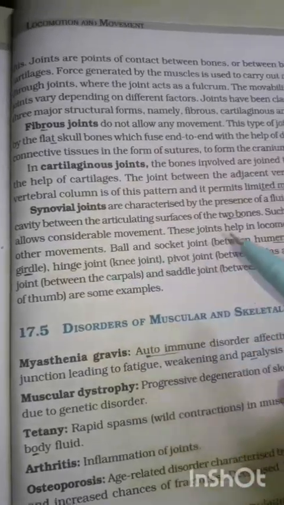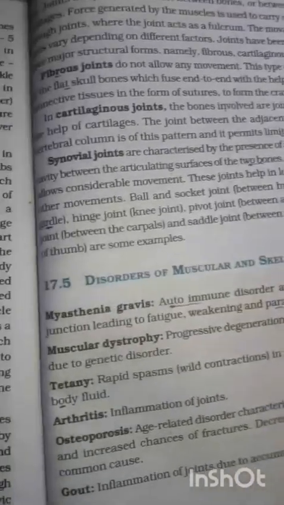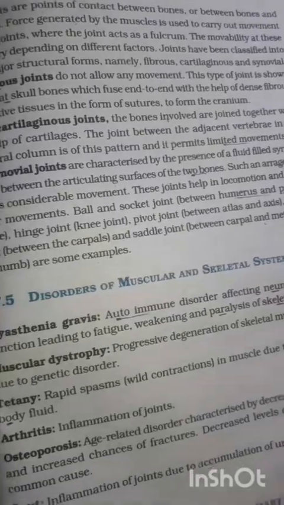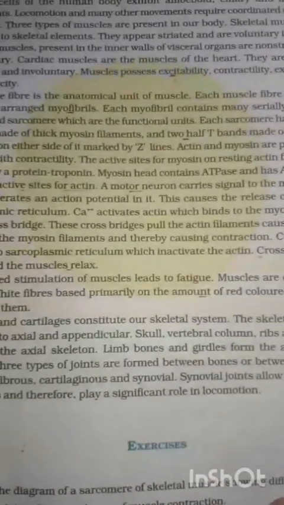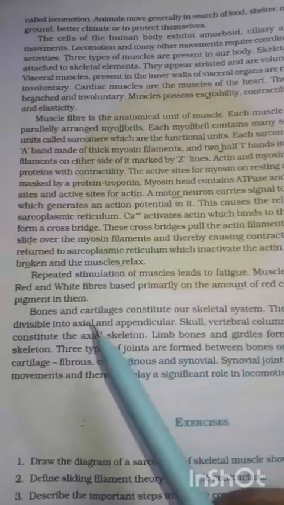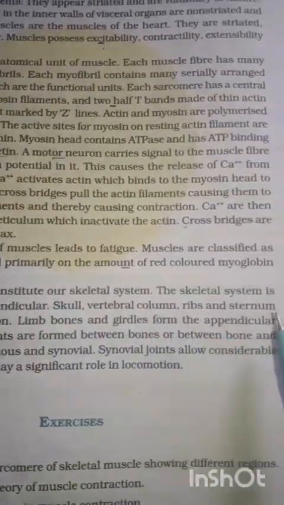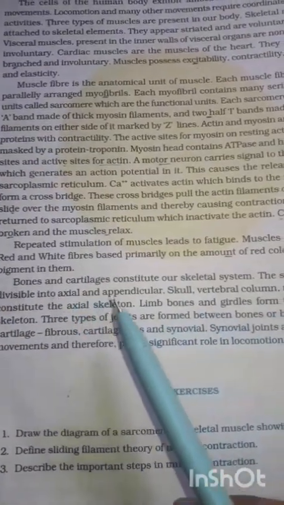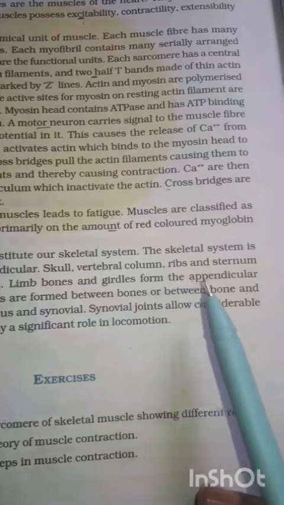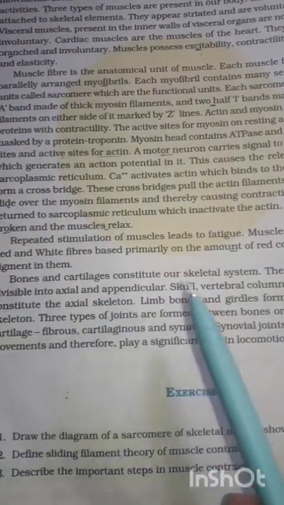Hinge joint, that is the knee joint, and the ball and socket joint present between the humerus and the pectoral girdle, scapula and clavicle, that makes the pectoral girdle. And another thing is that the skeletal system is divided into axial and appendicular. Skull, vertebral column, ribs and sternum constitute the axial skeleton, and limb bones and girdles form the appendicular skeleton, and bones and cartilage constitute